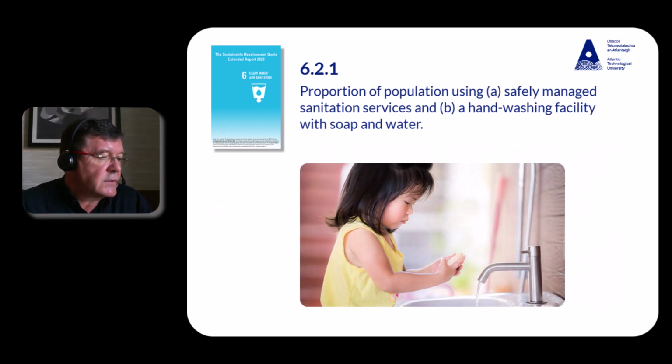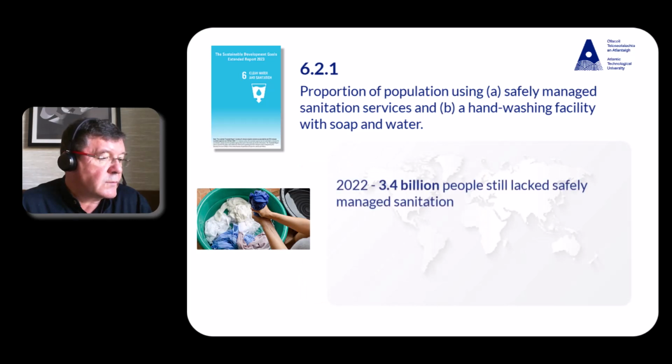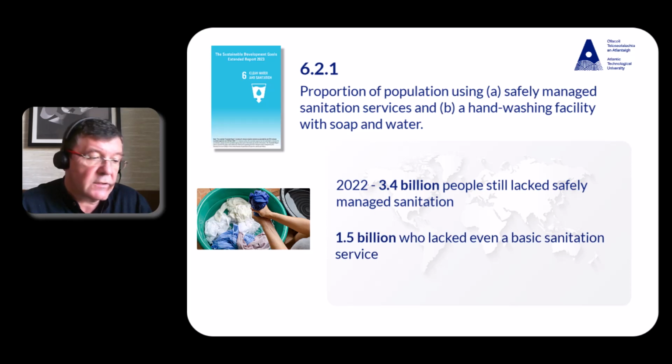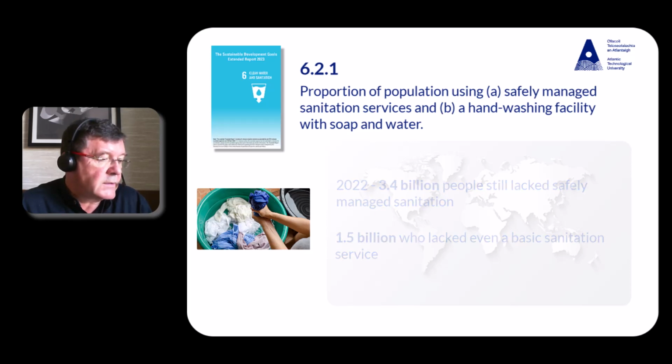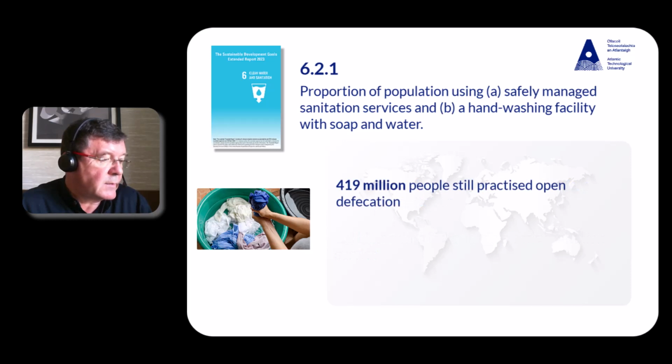The global population using safely managed sanitation services has increased by 911 million, with the largest number of people gaining access in Central and Southern Asia. But in 2022, 3.4 billion people still lacked safely managed sanitation, including 1.5 billion who lacked even a basic sanitation service. Among these, 419 million people still practiced open defecation, falling from 763 million people in 2015.